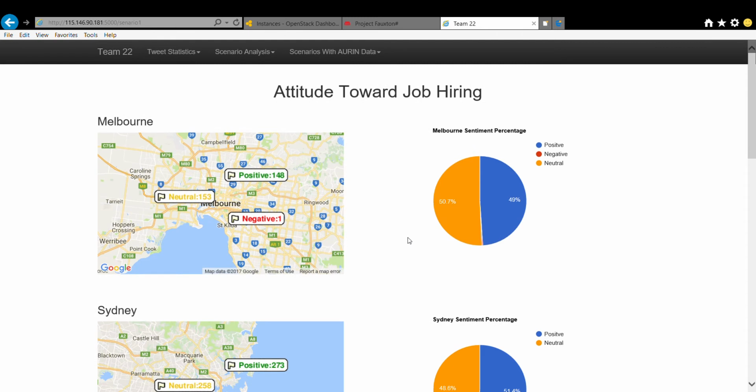For the fourth scenario, we want to find out the sentiment for some topics we picked in the first scenario. Although some topics may have lots of followers, the attitude towards the topic may lead to different conclusions. According to the tweets we gathered in these weeks, we found that people in Melbourne and Sydney tend to use Twitter more frequently and have more interesting topics. The topic about job hiring is quite popular in Melbourne based on our data, so we would like to find the sentiment towards this topic in Melbourne and the rest of the cities.